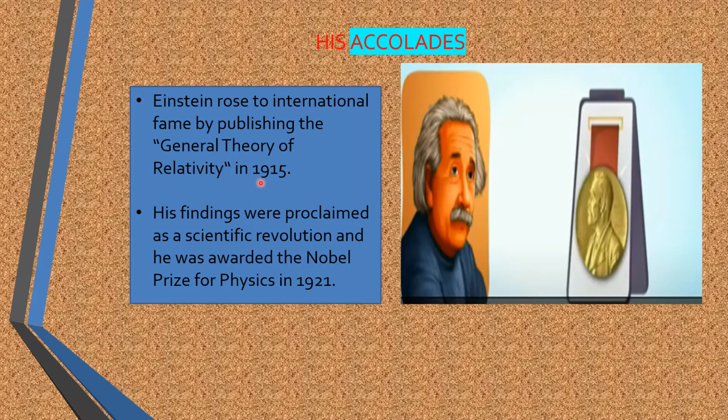An eclipse of the sun in 1919 brought proof that it was accurate. Till 1919, the people were not ready to accept his theory, but the eclipse in the year 1919 proved that his general theory of relativity was correct.